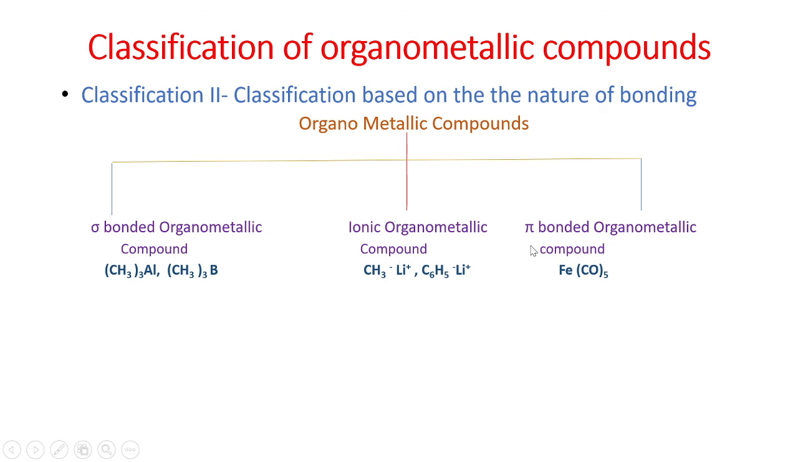Third is the pi bonded organometallic compound. In this type, there is normal sigma bonding as well as pi bonding, also called back bonding, between the metal atom and the carbon atom of the organic part. So depending on the nature of bonding between carbon and metal, we get sigma bonded, ionic, and pi bonded organometallic compounds, each with its own examples. Thank you. In today's lecture we studied the introduction to organometallic compounds,